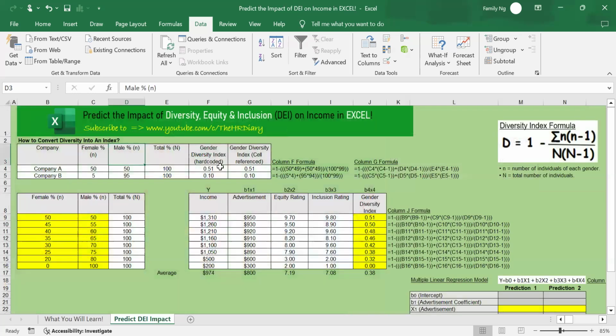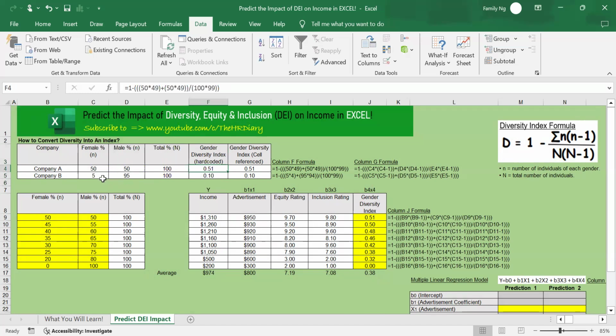Most companies measure diversity, for example gender, using traditional breakdowns like 50% male, 50% female, or ratios, or 5% female, 95% male. Such percentages are difficult to use to measure the shifts in diversity representation across the company. We need to convert all these percentages into an index like this.